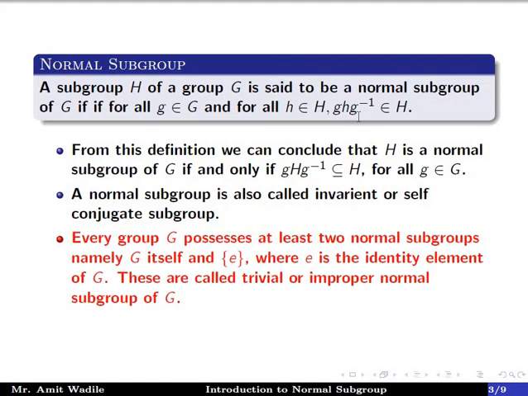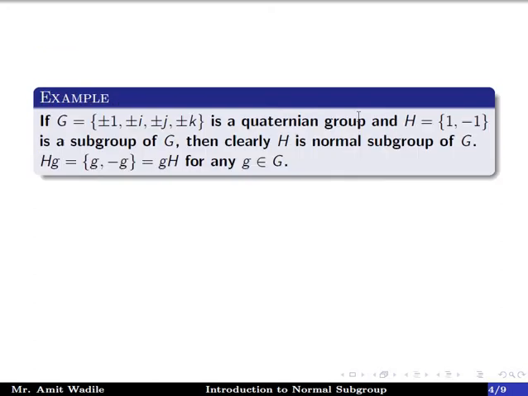Every group G possesses at least two normal subgroups, namely G itself and the singleton set {e}, where e is the identity element of G. These are called trivial or improper normal subgroups of G. For example, if G is the quaternion group and H equals {1, -1} is a subgroup of G, then clearly H is a normal subgroup of G.